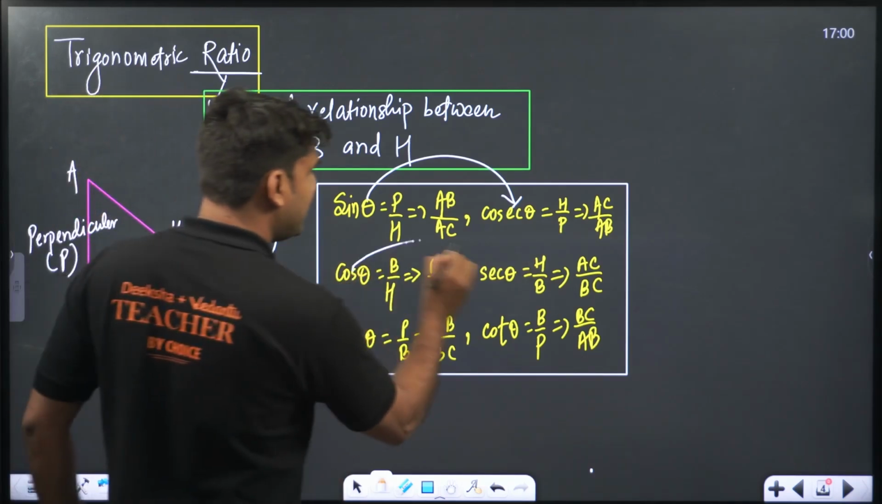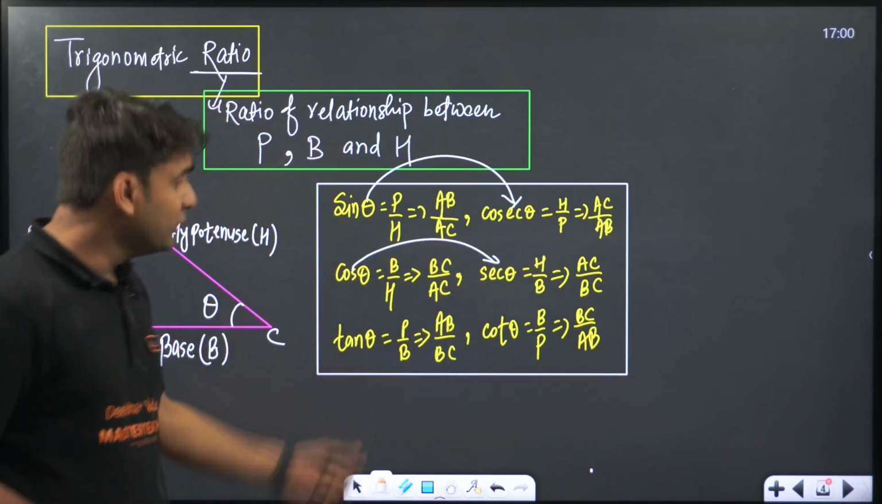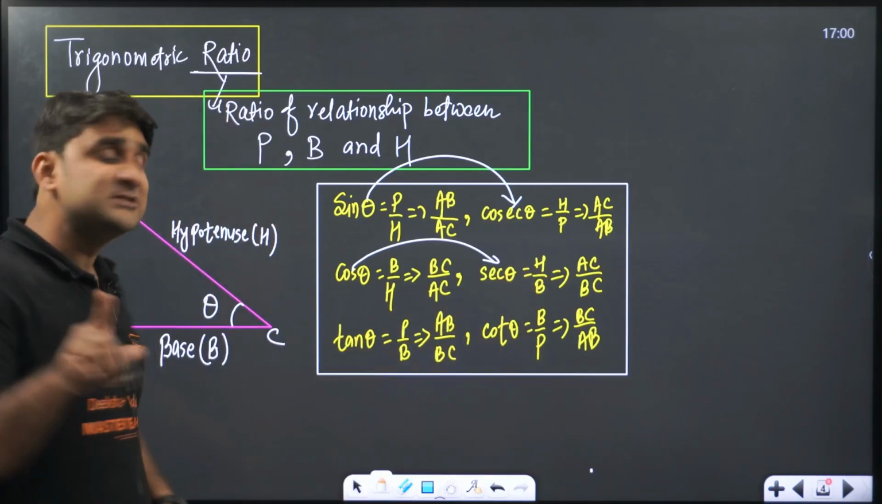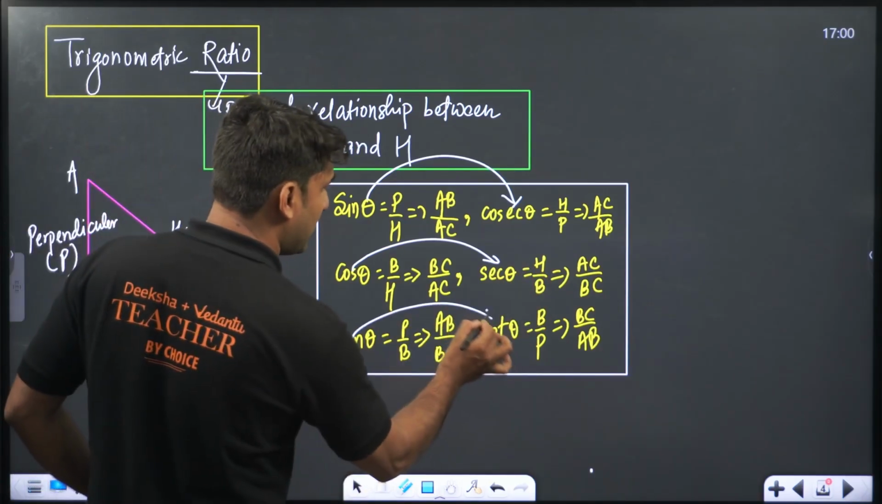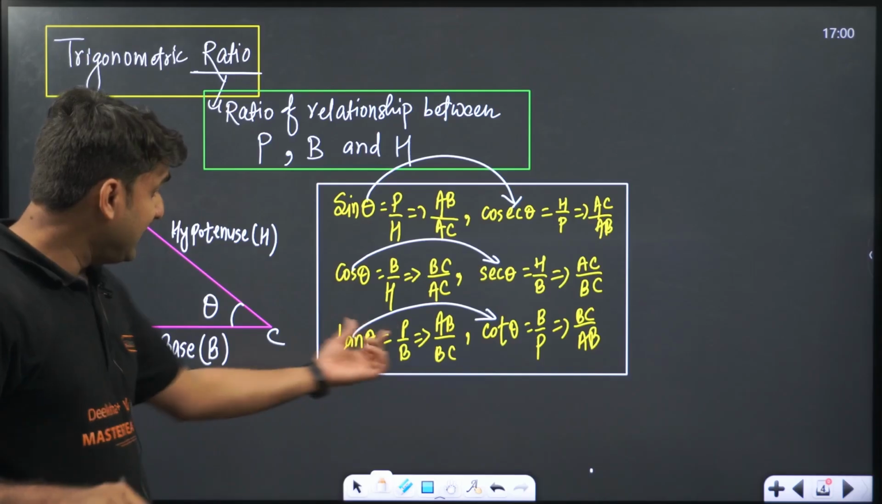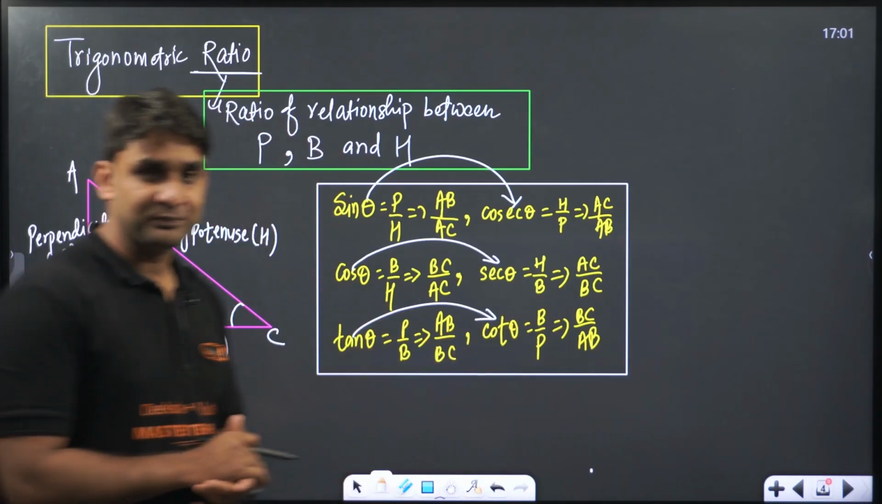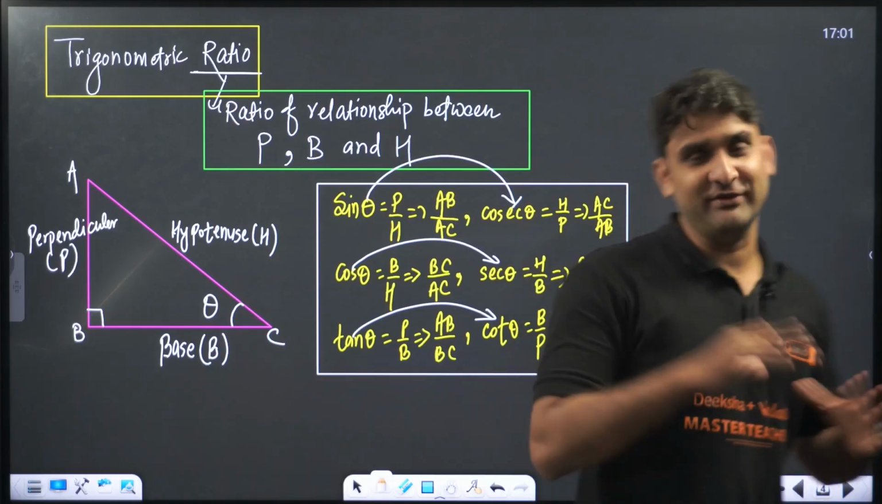Similarly, cos and sec are reciprocal because cos is base by hypotenuse, sec is hypotenuse by base. Similarly, tan and cot are the reciprocals because tan theta is perpendicular by base and cot theta is base by perpendicular. Clear? Okay. Yes, sir, everything is clear.